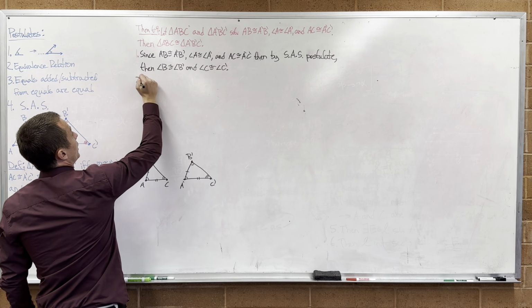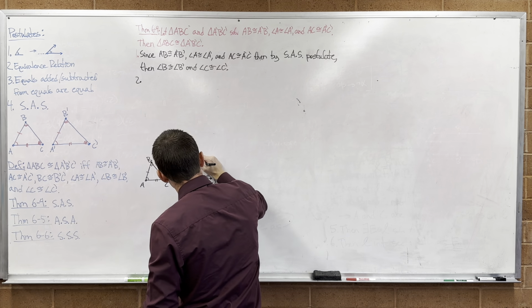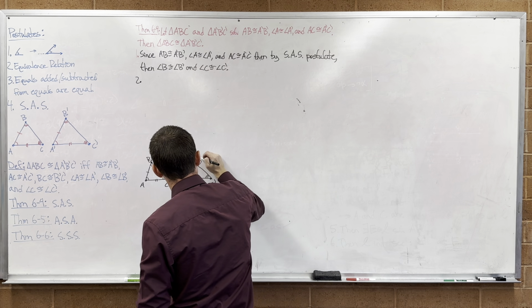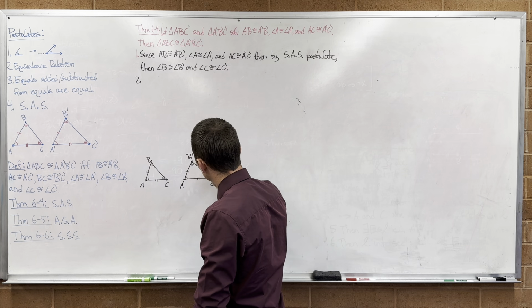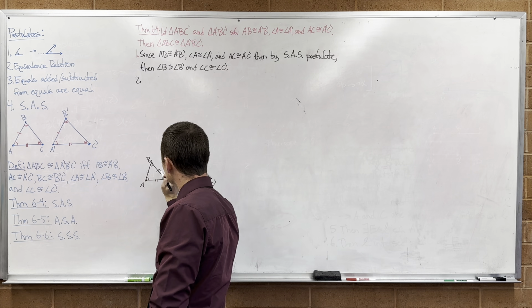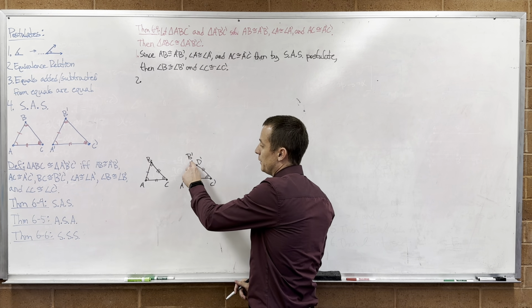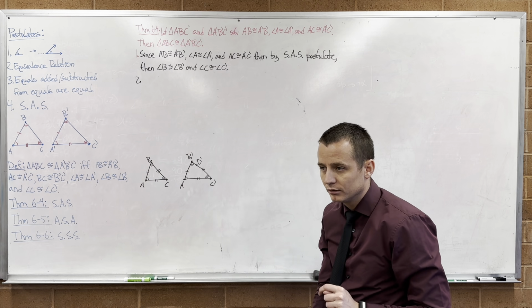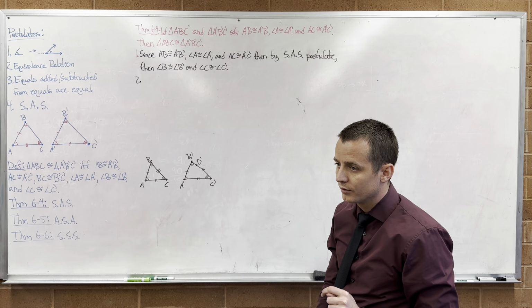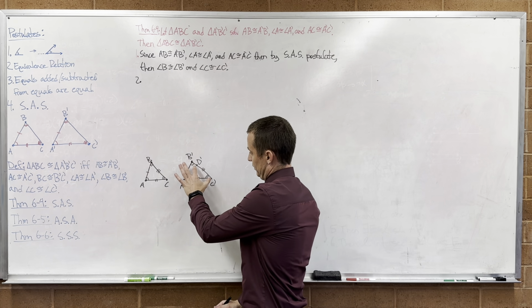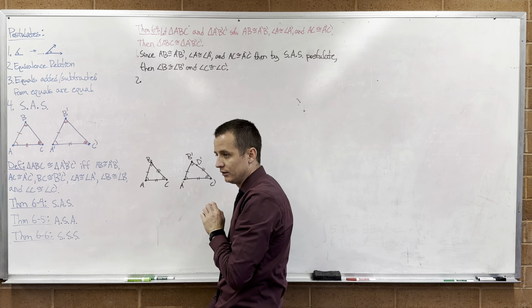I'm not sure where I want to put my point. I'm going to pick a point D prime here, and I'm going to pick it such that this length is congruent to this length. And then I'm going to show that D prime has to in fact be B prime. And therefore, that length is the same as that length.